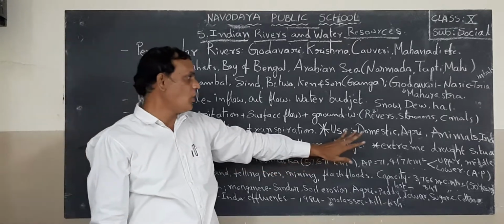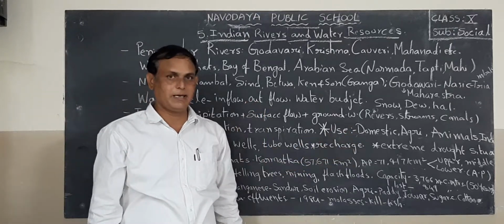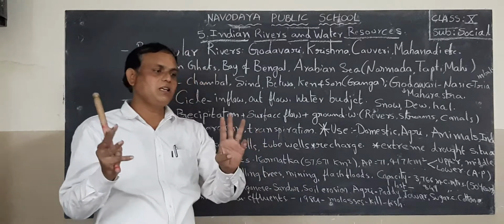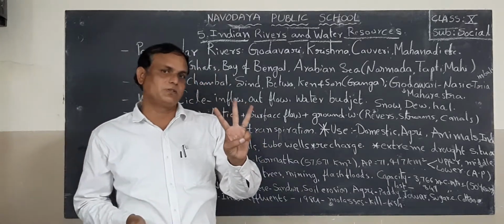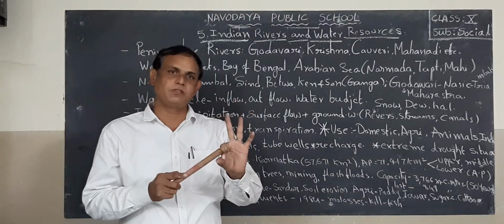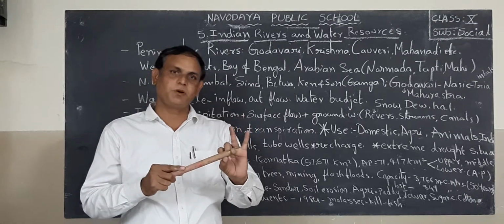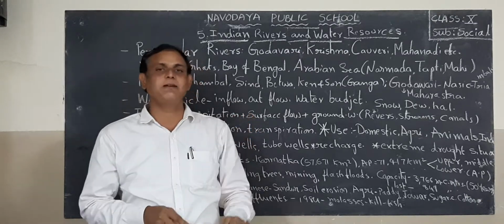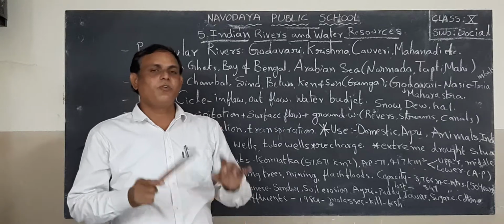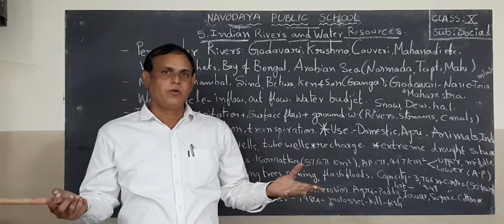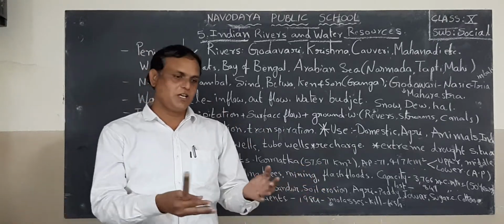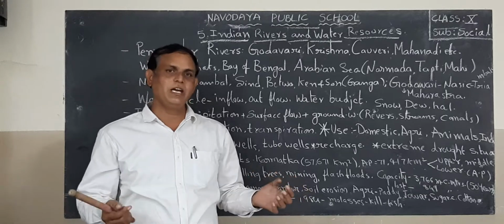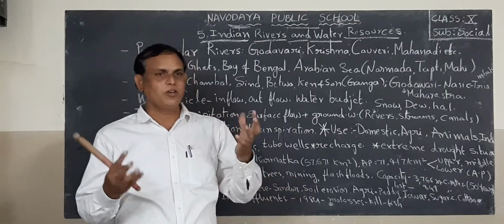Students, next one, what is the use of the water? Here we are using the water mainly for three purposes. First one is domestic purpose, second one is irrigation purpose, third one is industrial purpose. For domestic, we know, for mopping, cleaning utensils, cooking, and drinking, we are using the water.